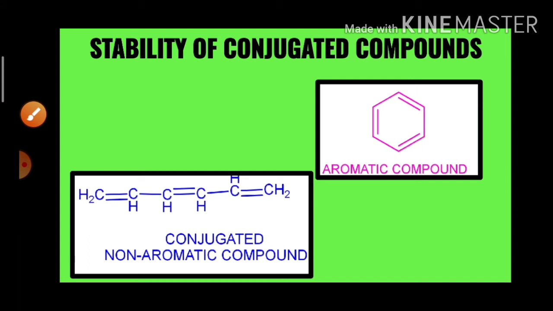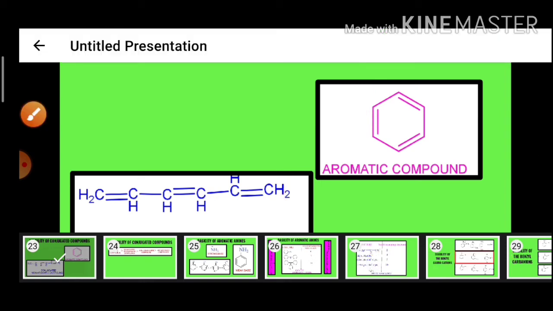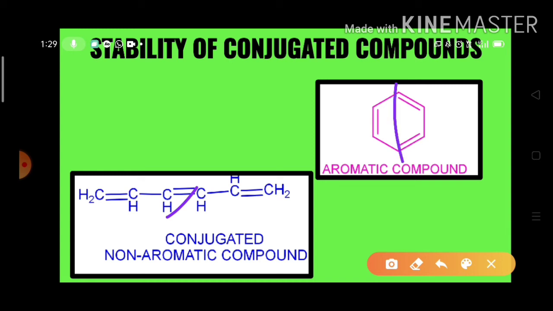Now look here, and look here, my dears. Yeah, this is an aromatic ring. In the aromatic ring, pi bonds are conjugated with one another, and this is also a straight chain conjugated compound. Straight chain conjugated non-aromatic compound, conjugated aromatic compound. Aromatic compounds are nothing but conjugated compounds only. So compared to the conjugated non-aromatic compounds, aromatic compounds are more stable.